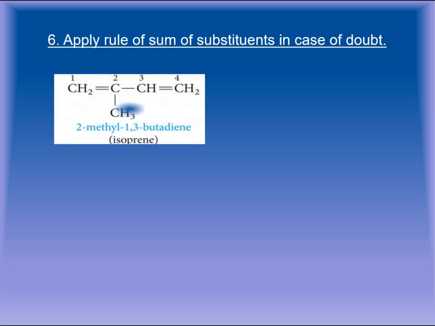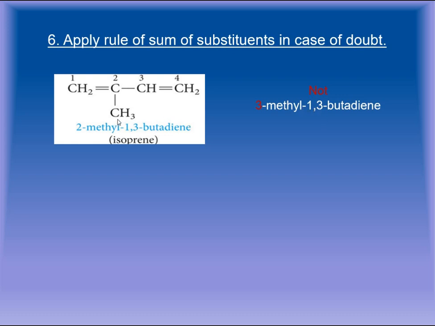For example, in this example, we can see there is a substituent, and there are two double bonds as well. So which numbering should be chosen? If I start numbering from this side, it will get 1, 2, 3 and 4. Positions 1 and 3 are holding a double bond, and at position 2 there is a substituent present. So the name of the compound will be 2-methyl-1,3-butadiene.